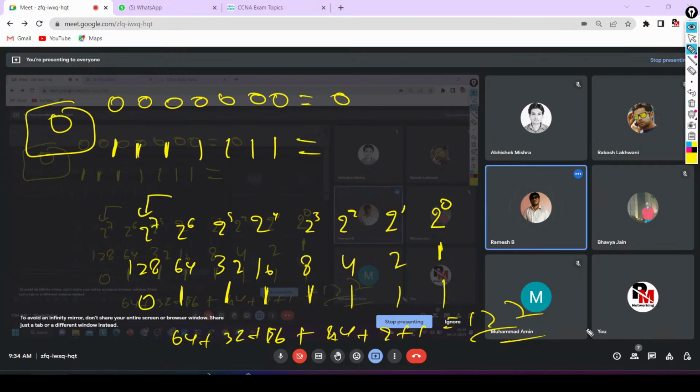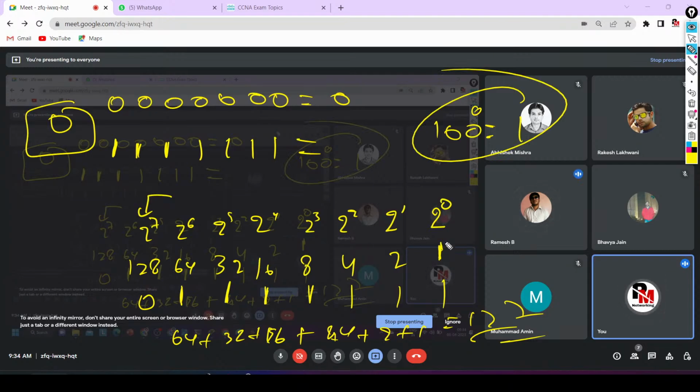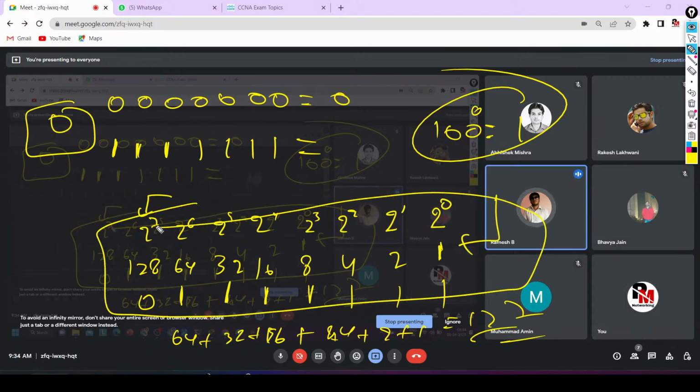Is it clear? 2 to the power of 0 is 1, sir? Not 0, right? Yes, it will become 1. Any value to the power 0 will become 1. 100 to the power 0 equals 1. So this is mathematics, and this is binary to decimal conversion. Actually, I was thinking that you guys already know binary to decimal conversion. If anyone has a problem in binary to decimal, no problem, you can use this formula.